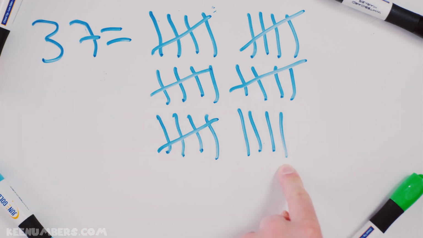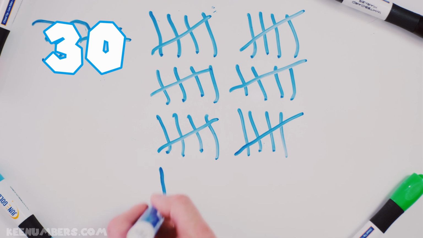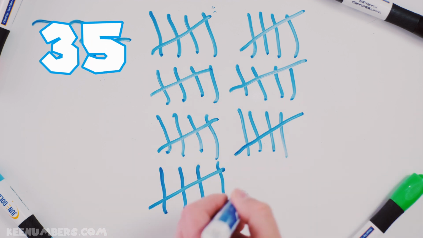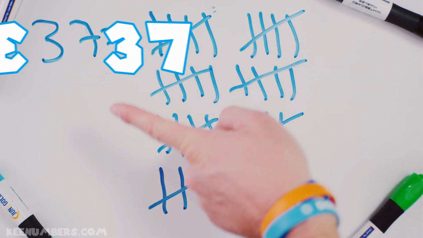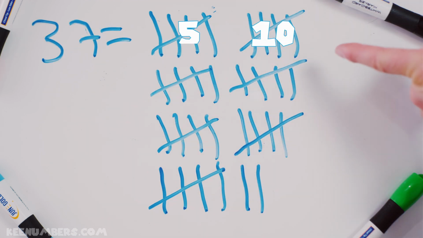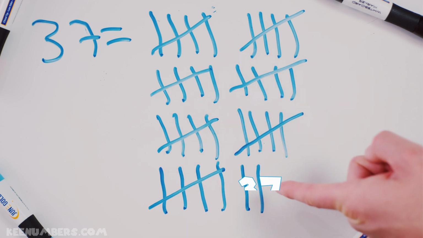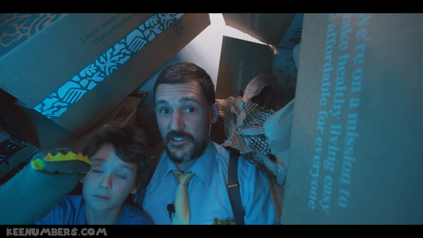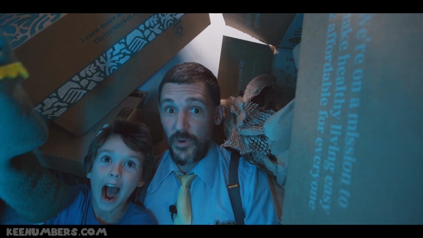Now right now we have 29, so we need to cap this off and make it 30, and then add 7 more. 31, 32, 33, 34, 35, and add 2 more. Woohoo! That's 37. 5, 10, 15, 20, 25, 30, 35, and 2 more make 37. So if you're ever stuck, don't forget to use tally marks. It's not just for you, it's for whoever rescues you as well.